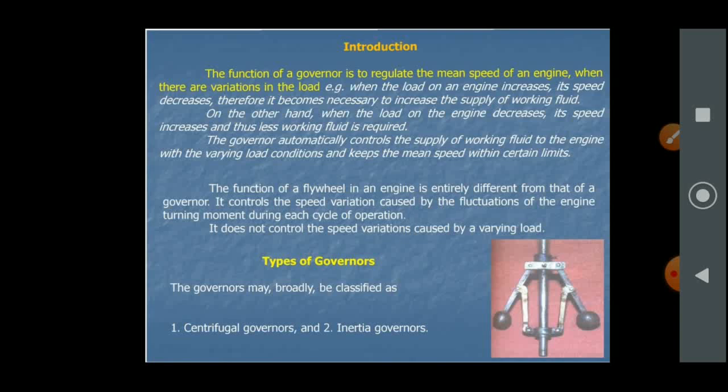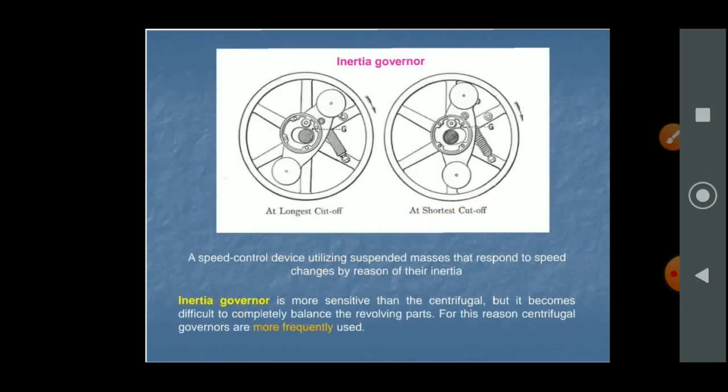Now let's see the types of governors. The governors may be broadly classified as first, centrifugal governors and second, inertia governors. Now let's see inertia governor. Inertia governors are speed control devices utilizing suspended mass that responds to speed changes by reason of their inertia.